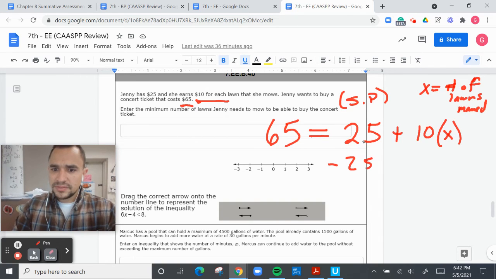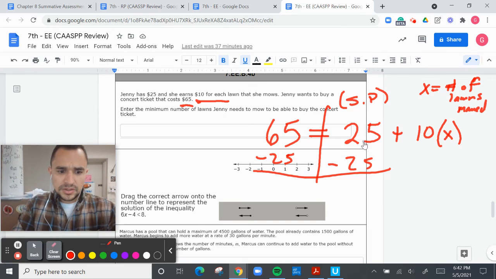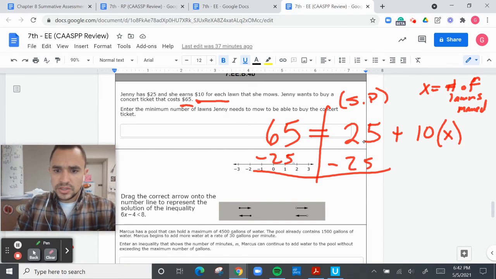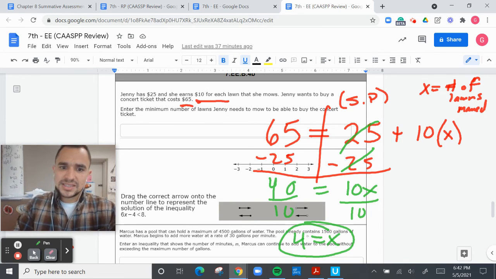I'm going to minus 25 from both sides. And then I'm going to get a different color because I like green and blue. So that's 0.654, that crosses out, equals 10x. So I need to divide by 10, divide by 10. So that's 4 equals x. x is the number of lawns. So enter the minimum number of lawns, 4. That's it, 4.